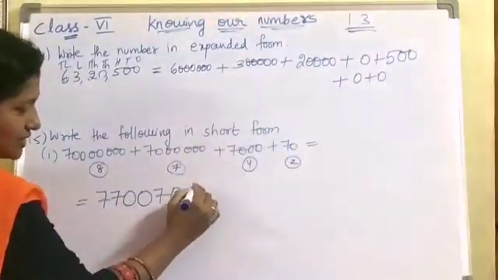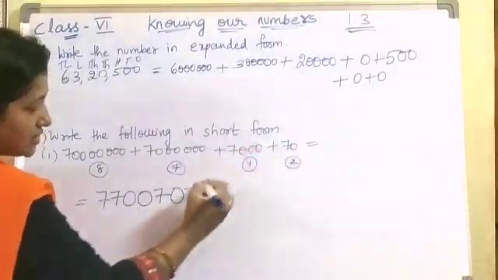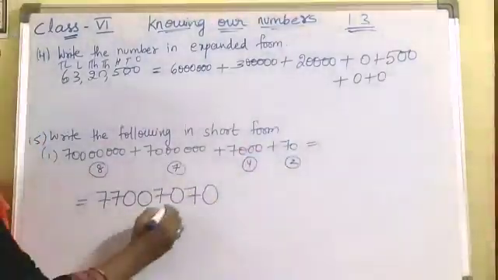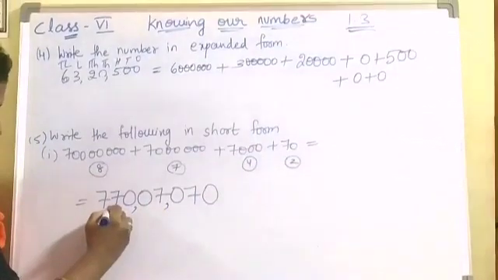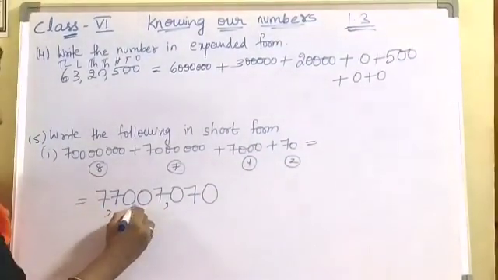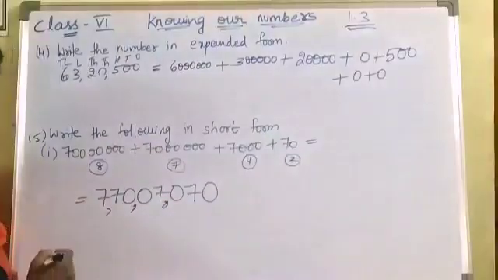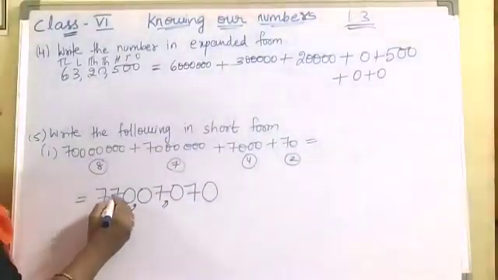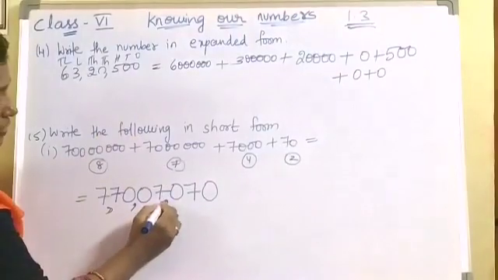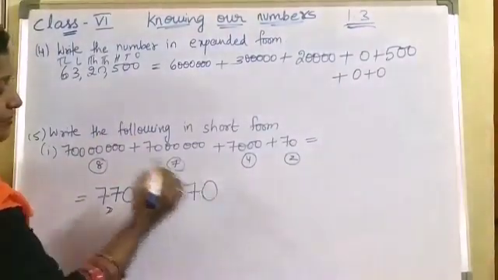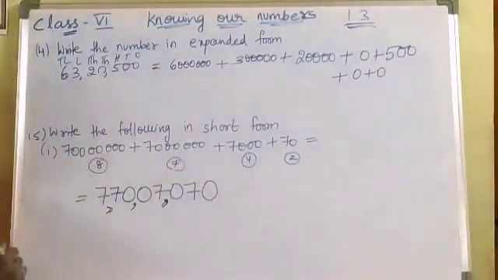Second digit is there. 7. What about the first digit? It is missing. So it is 0. What is this number? 7 crores 70 lakhs 7,070. Okay, coming to next one.